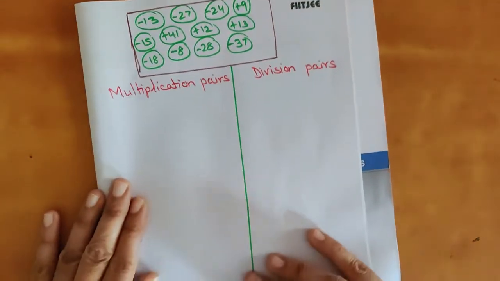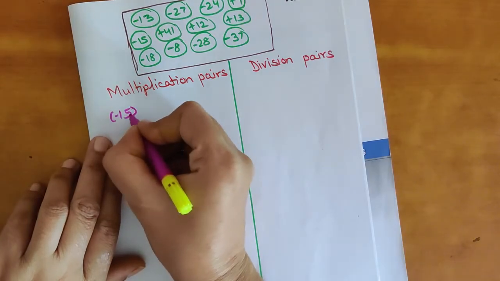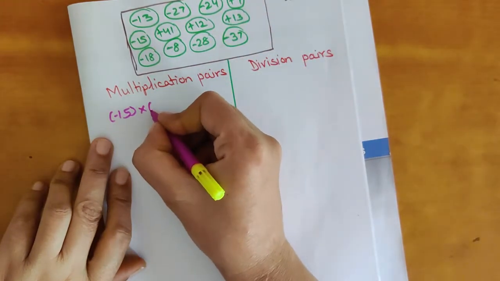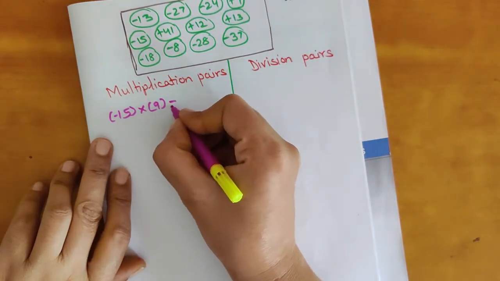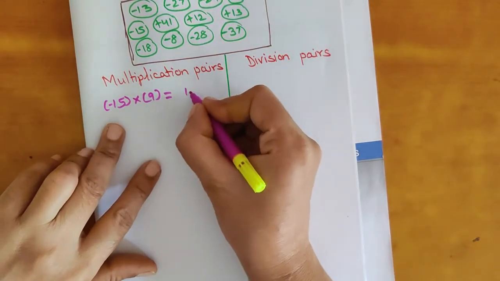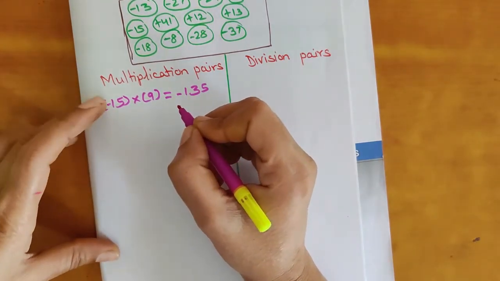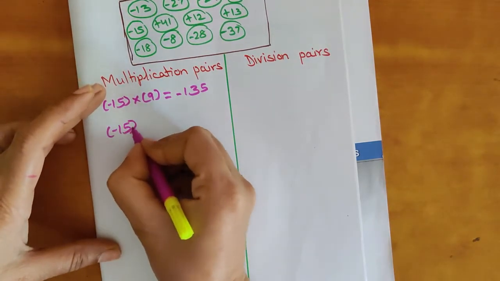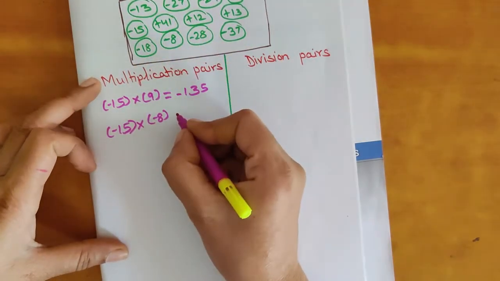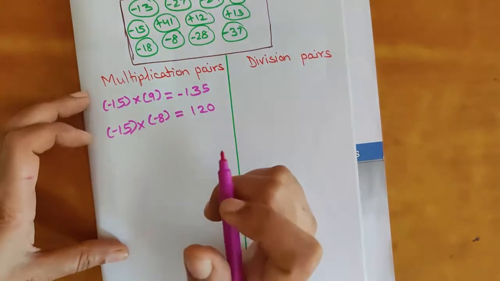So we will make the multiplication pairs first. See, negative 15 is given, so I will take negative 15. And next I am taking the positive 9. Positive 9 I am not showing with the symbol, because positive numbers are written without symbol. So 15 9s it is 135. Negative, positive, the sign will be negative. Next number, if I am taking negative 15 multiplied with negative 8. Okay. So 15 8s are 120, and negative, negative, the sign will be positive.